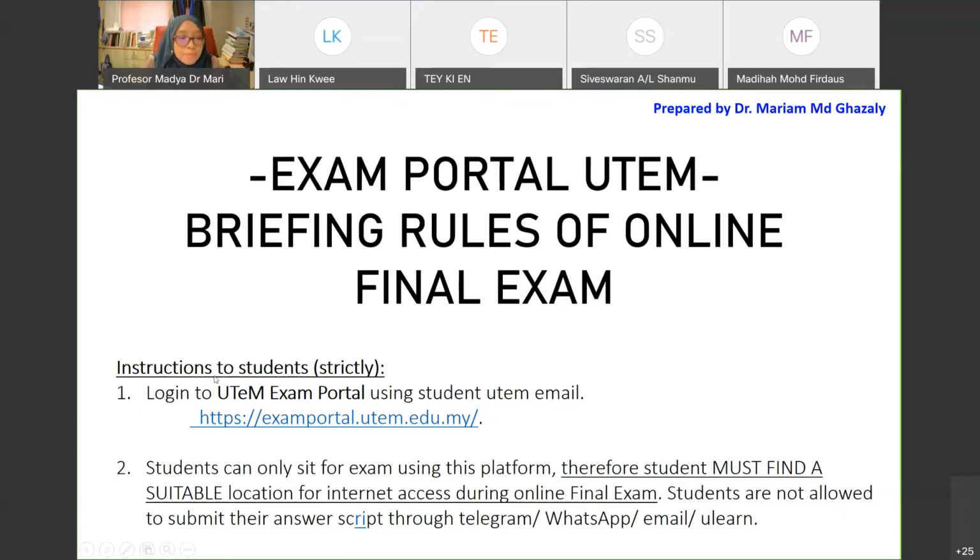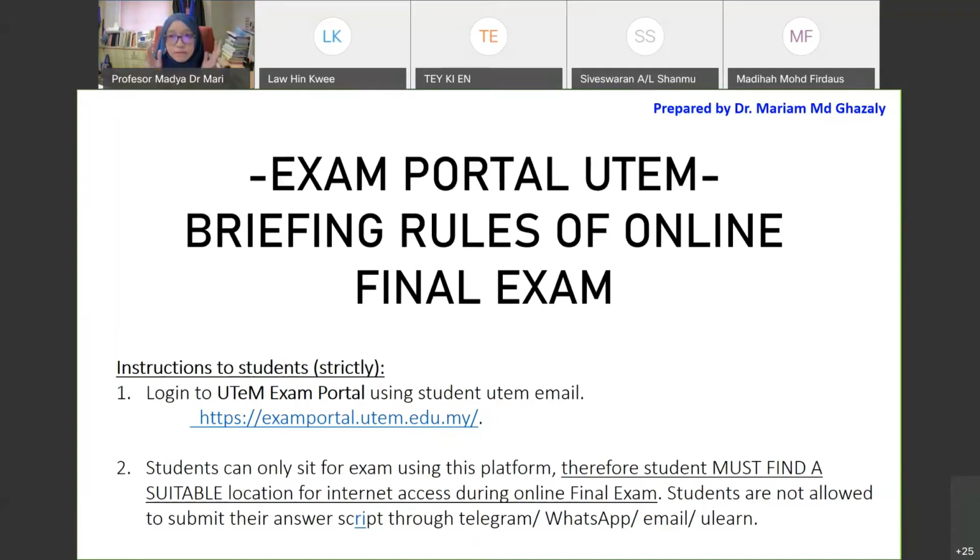What students should remember is that when you enter ULearn, you need to join using your student email. So remember your student email and its password. Sometimes at the moment of taking the exam, you forget your password.